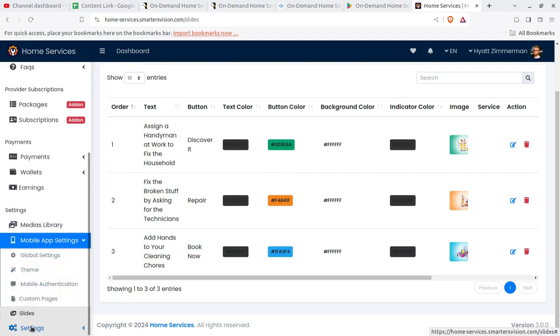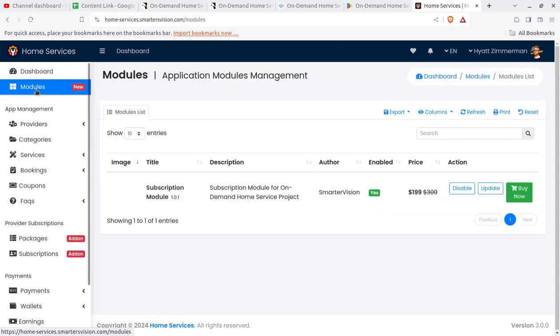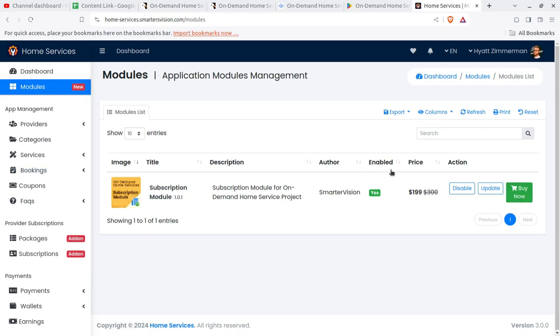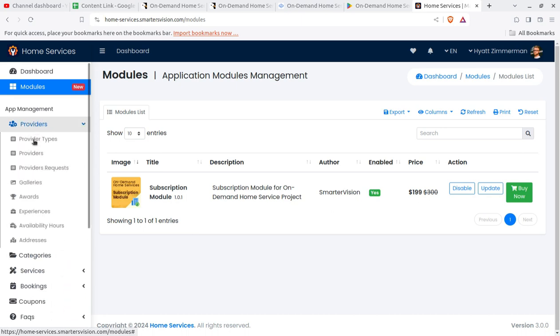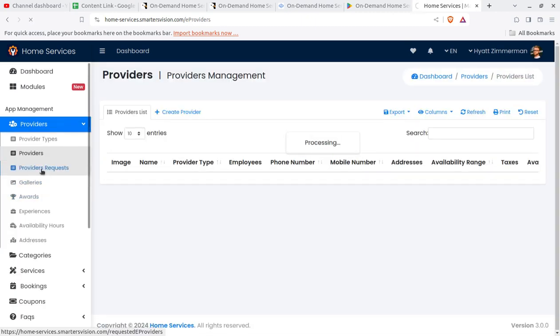From the setting perspective, you have to do only these things, and the rest of the things are for controlling the application from the backend. Now I'll show you the modules. Like this is the subscription module, and you can create new modules and update modules. Like the subscription module is here, and something may not be available in certain versions of this application. But yes, you can list the providers, like provider types, freelancer and company, and the provider requests can be seen here.